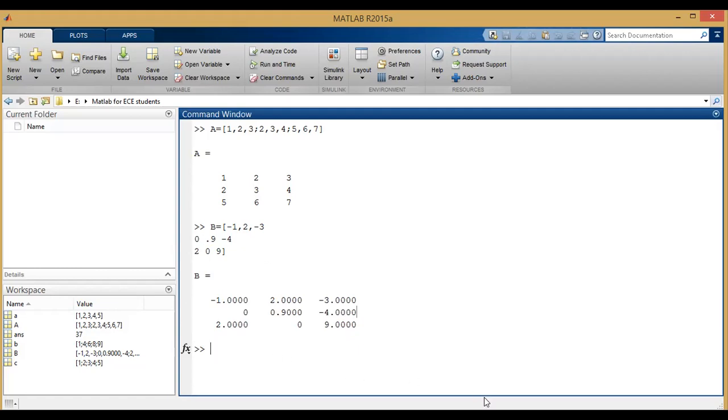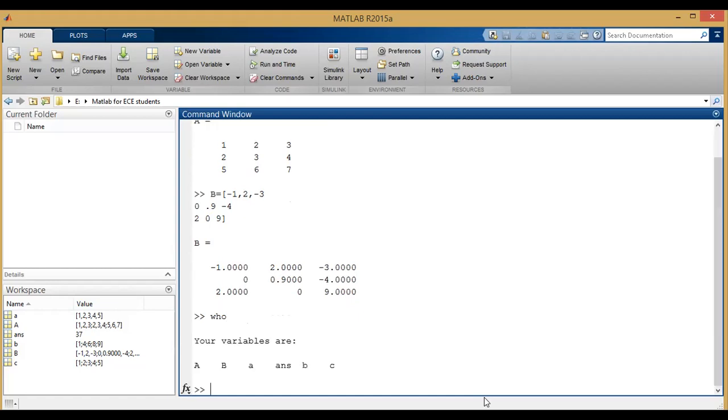Now, if you want to know what elements are present in the workspace, we have to use the command called who. Just type who and click on enter. Then we can see what variables are present in the workspace: capital A, capital B, small a, ANS, small b and C. These are the variables present in the workspace.